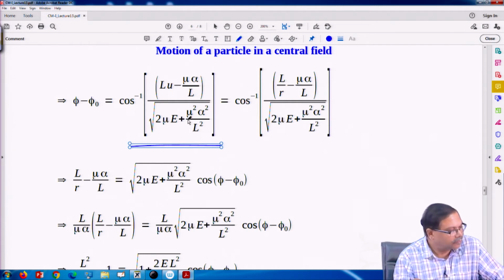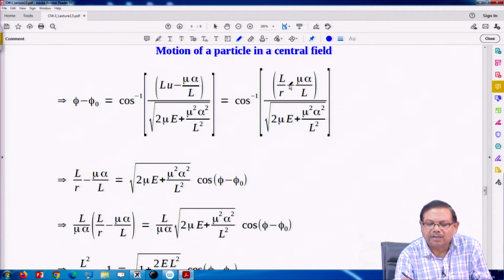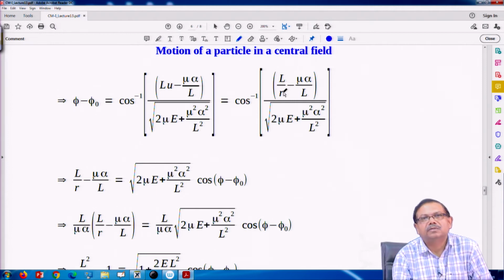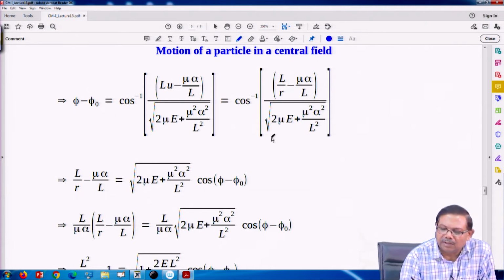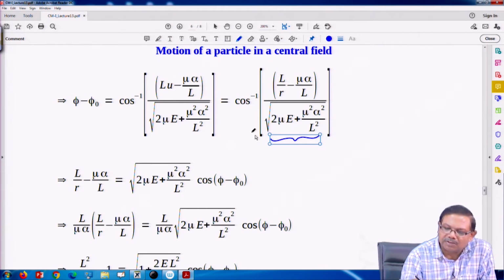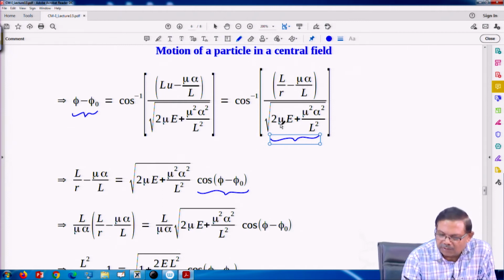Now, in place of u, I write 1 upon r, because that is the actual variable. We want the answer in terms of r. So, L upon r minus mu alpha by L, and the denominator remains precisely the same. Now, phi minus phi naught is cos inverse. So, I put cos value of this, that would be cos of phi minus phi naught, and this is equal to this ratio.